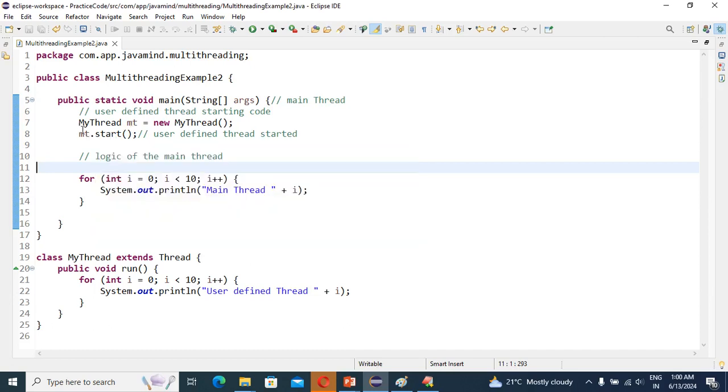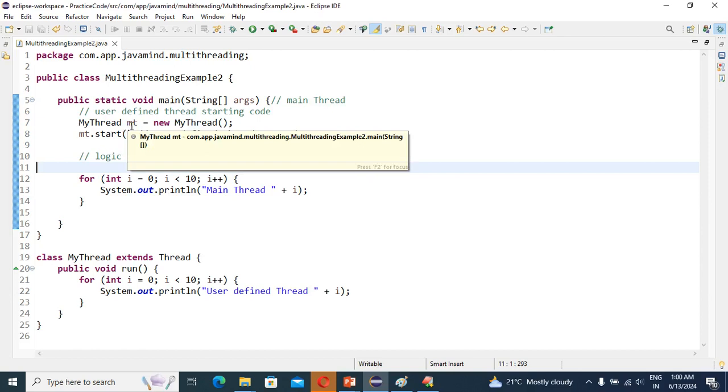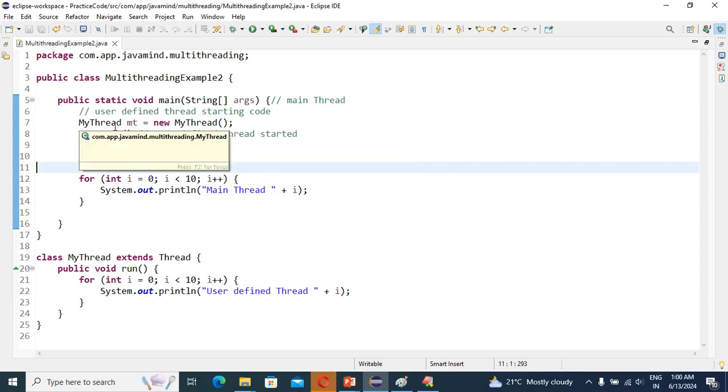It will first search my thread class. We are creating an object of the MyThread class, so the JVM first checks whether the start method is available in MyThread.